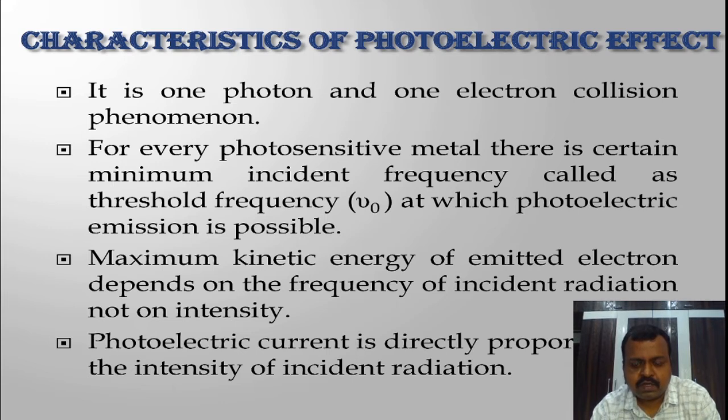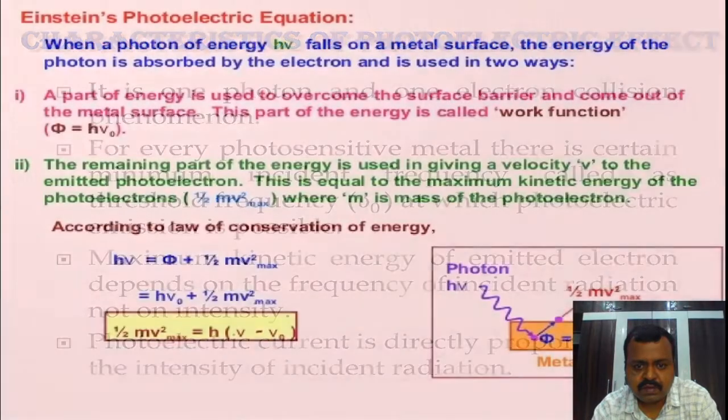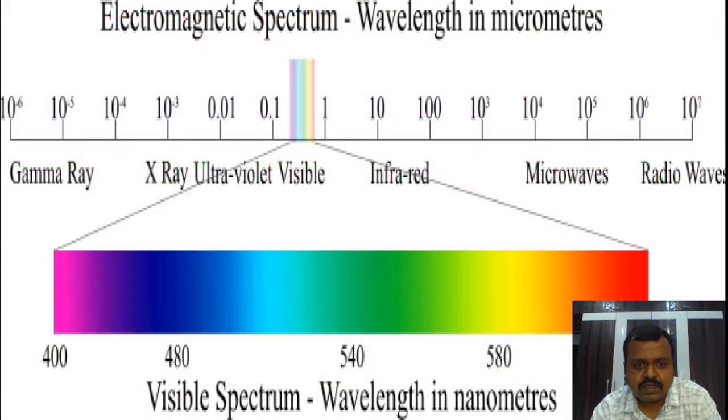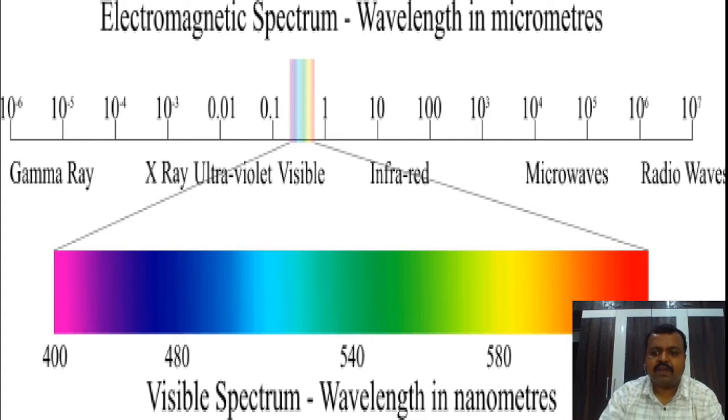I will explain this intensity and frequency by using this. So this is the visible spectrum. In the visible spectrum, we have a range of wavelengths from violet to red. Violet is on the left hand side and red is on the right hand side. That means violet is high frequency and red is low frequency. So here if we have two sources of light, one is emitting violet color light and another source of light is emitting red color.